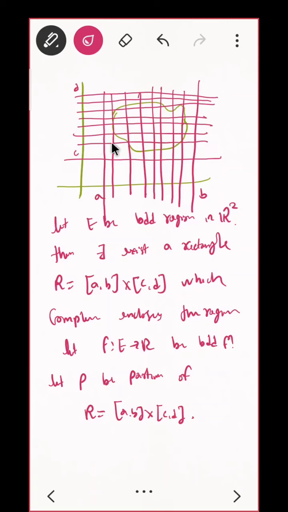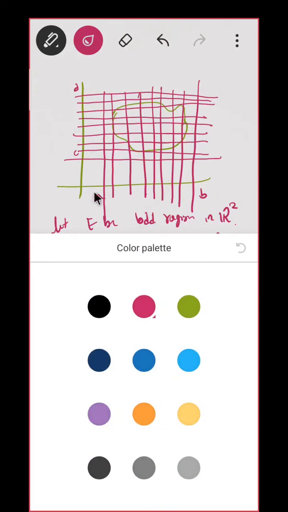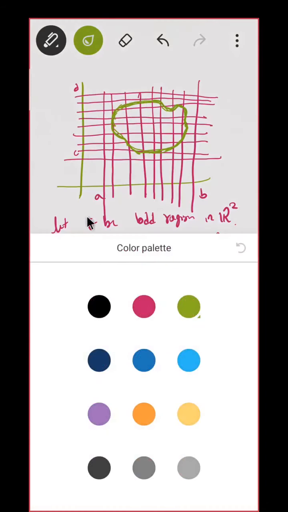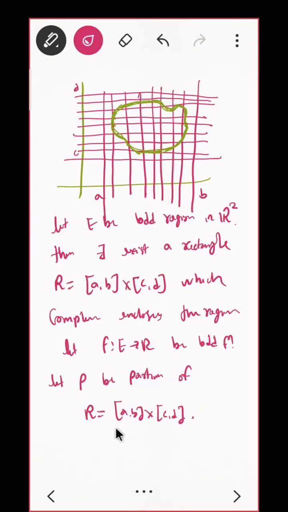Next, there it was Rij, but here I am not focusing on my rectangle. My focus is this bounded region, correct? So what I will do, I will choose all the rectangles which are contained inside this or which contain some part of this, correct? Let me just write it so that will be a proper definition to us.